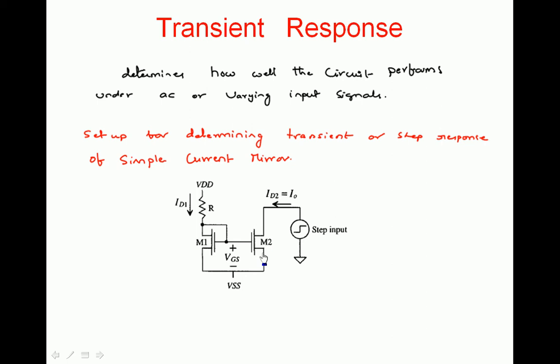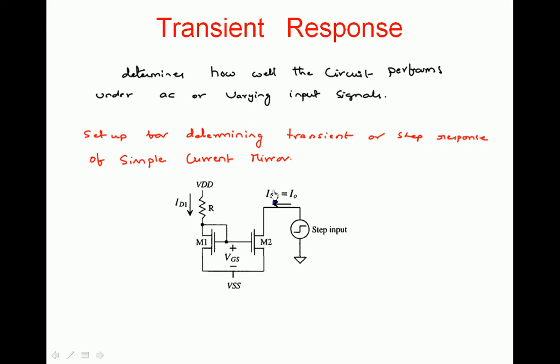So we are going to get a sudden change in VDS. For that we have to apply a step input. Previously it will be at 0 volts and later the step may increase or decrease. That will force a sudden change across the drain to source of M2. That sudden change affects VGS of M2, and that VGS finally affects I0.